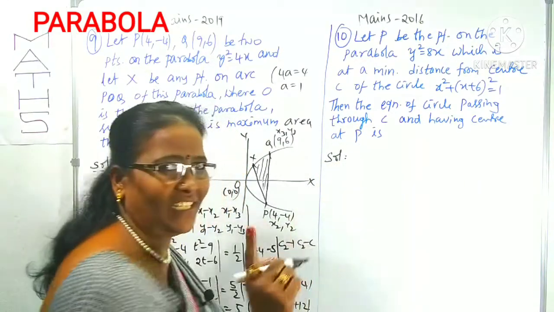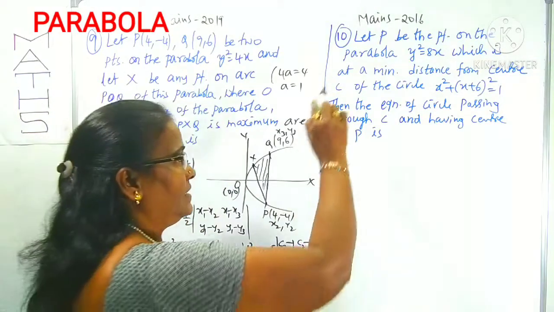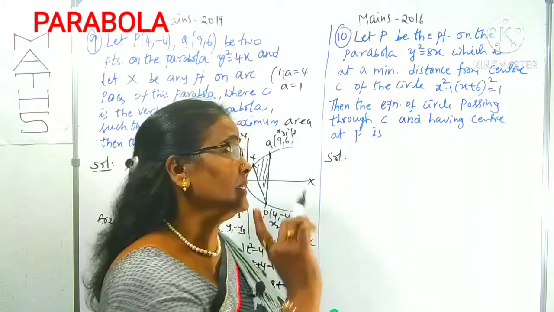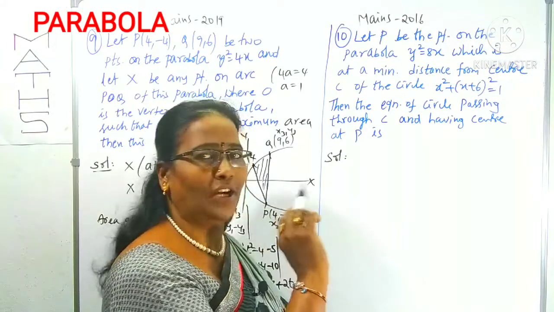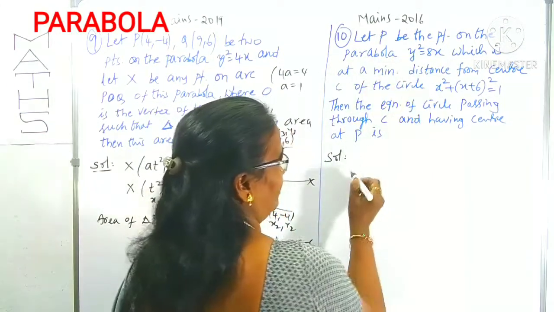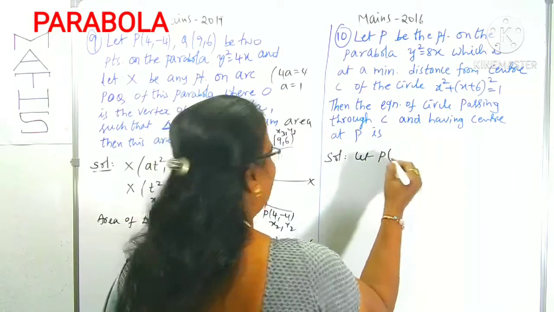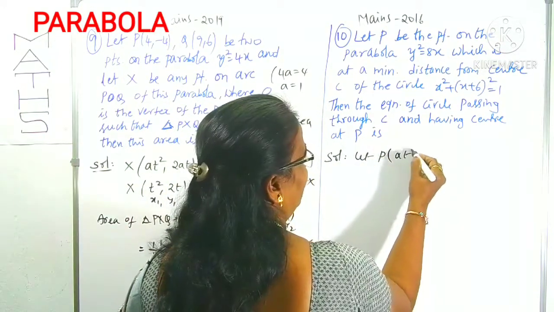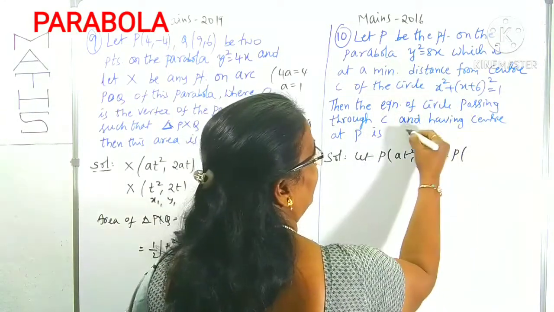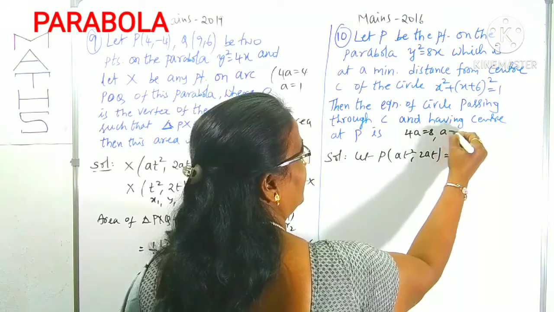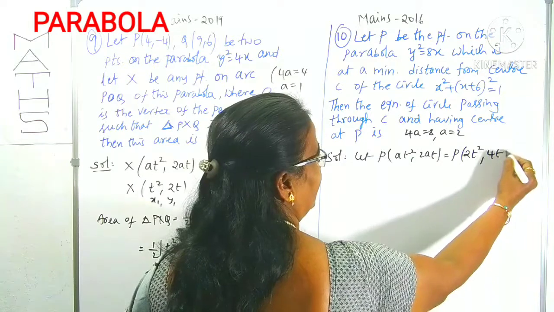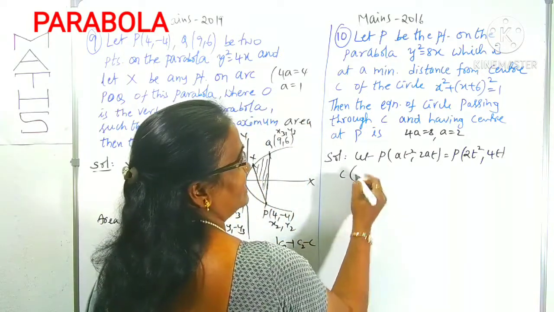So don't get confused here, just read the first sentence. While reading the question, please take care, especially in geometry, you have to read sentence by sentence. First sentence is what? Let P be any point on this parabola. Let it be the parametric point, same as the previous model, at², 2at. What is a here? 4a is 8, a is 2, right? Substitute 2: 2t², 2 into 2 is 4t. It is P.